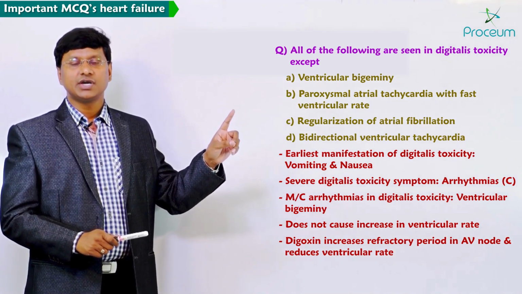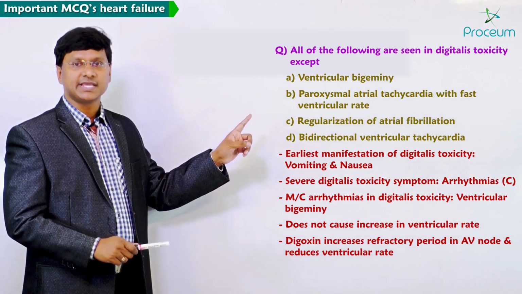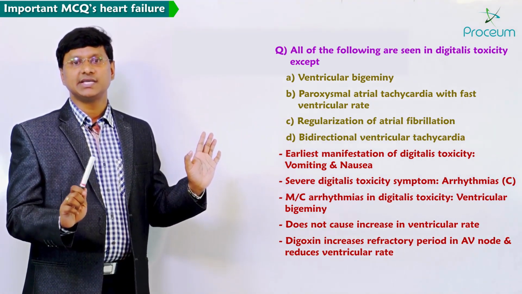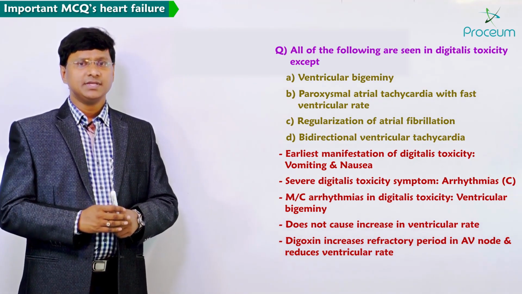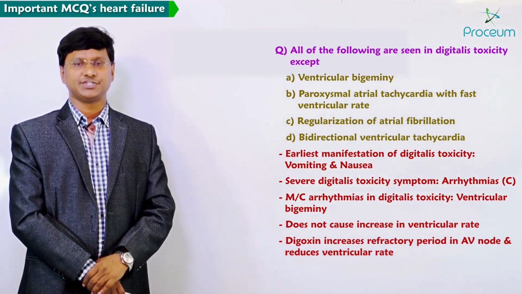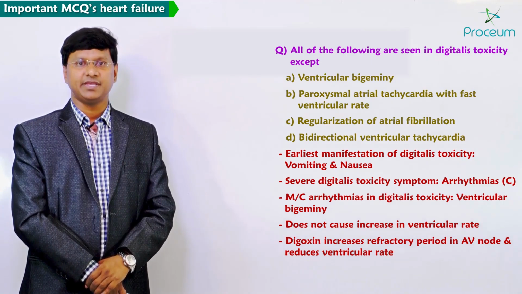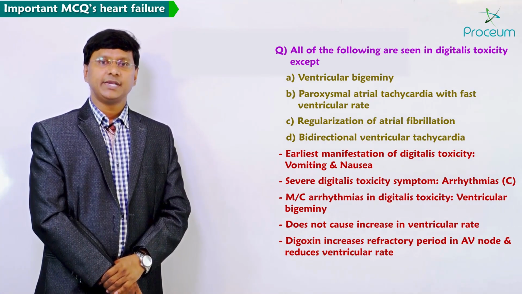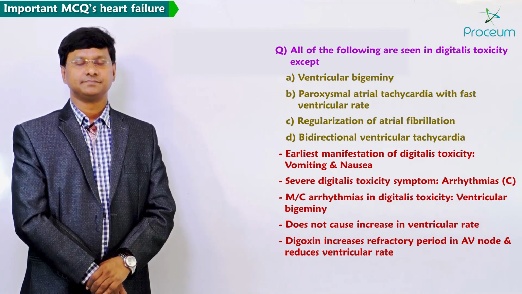So the one digoxin will not cause is paroxysmal atrial tachycardia with fast ventricular rate. It will not increase the ventricular rate. Definitely, regularization of the atrial fibrillation is seen; remember, digoxin is used as maintenance therapy for the treatment of patients with atrial fibrillation, and it will also cause bidirectional ventricular tachycardia.